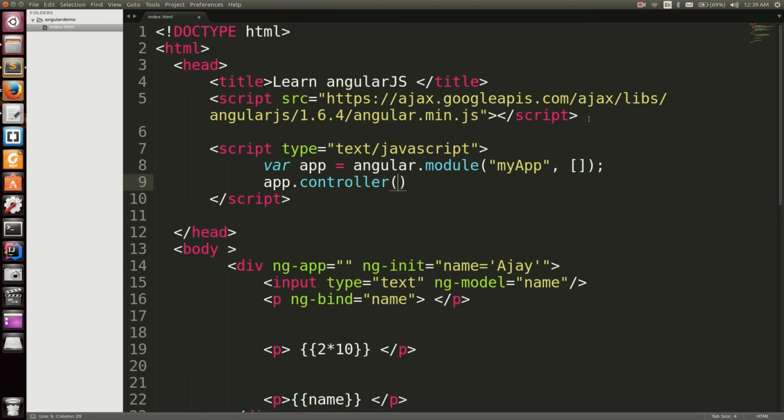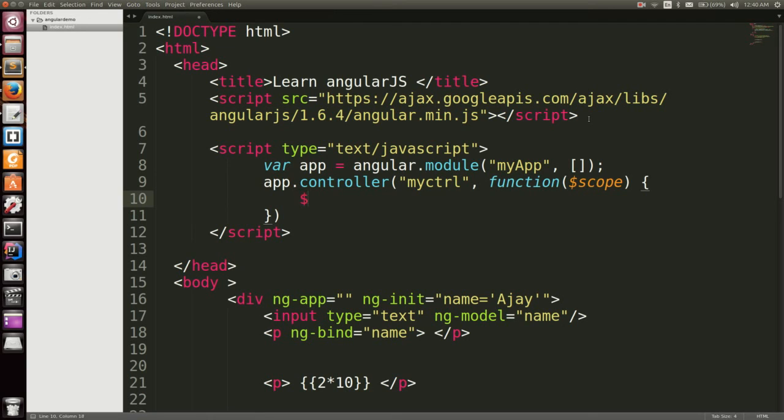Okay, here in the double quotes we will write the controller name, and here we will write some function. This function will take $scope as the default variable, and whatever variable you initialize with scope dot some variable, for example, myName is Ajay. Now use it in your application.